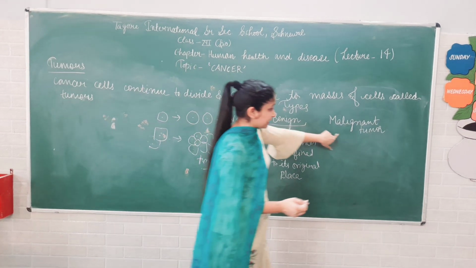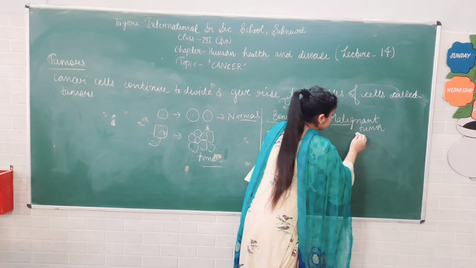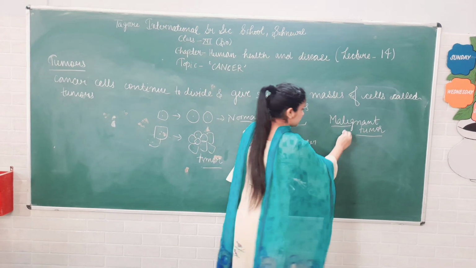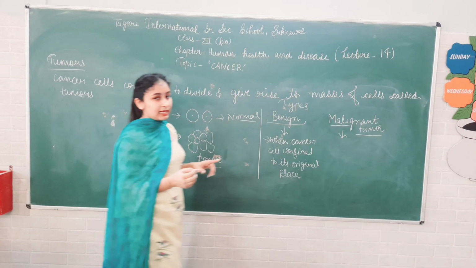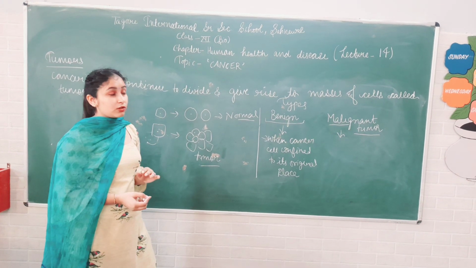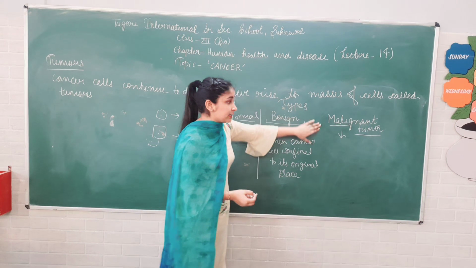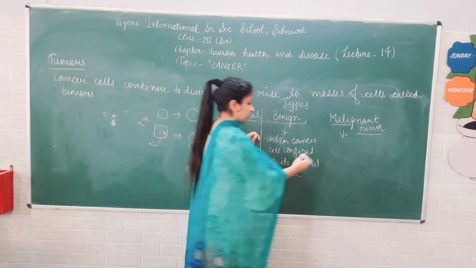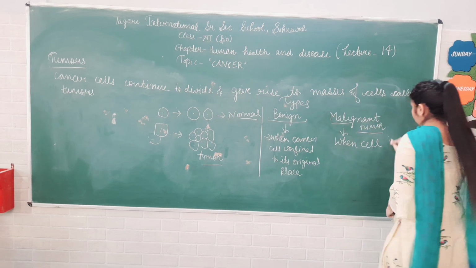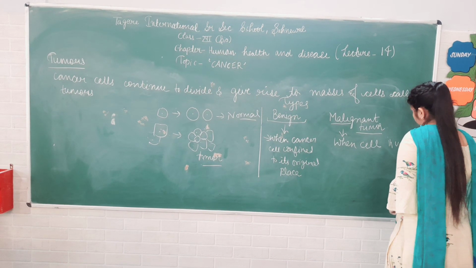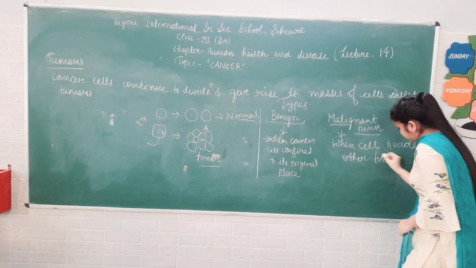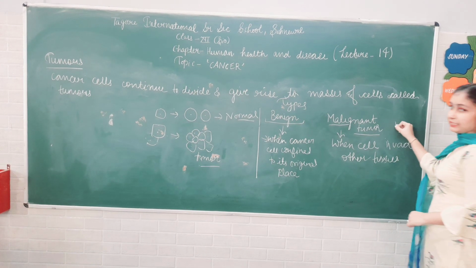But in case of malignant tumor, this is a fatal tumor. In this case the cancer cells go to different parts of the body and affect those organs also. So that's why it is called malignant tumor. When cells invade other tissues, that is called malignant tumor.